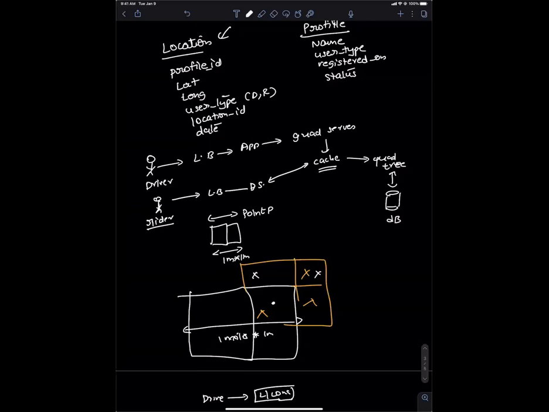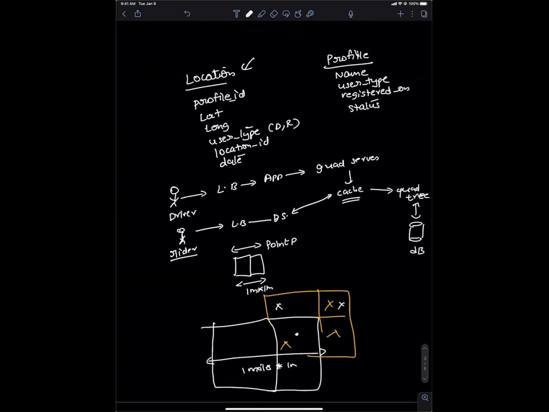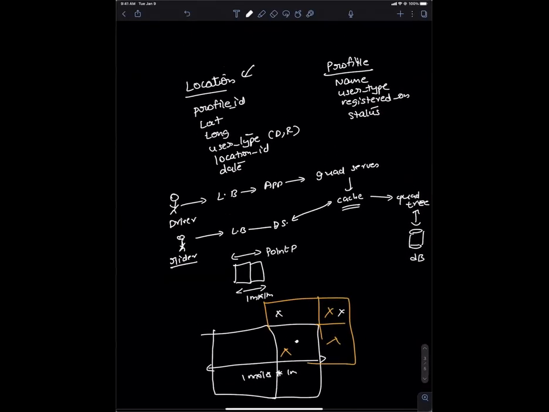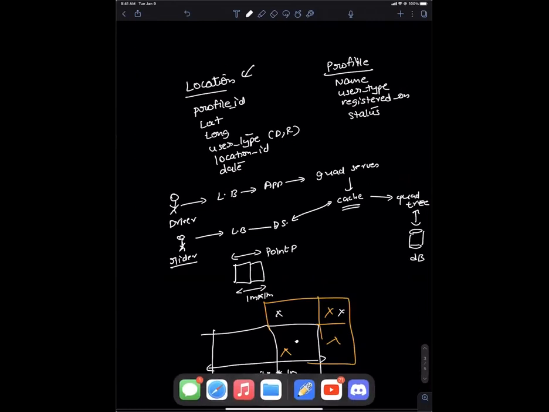Why does it matter? Because we have latitude and longitude, right? So even if it is a border or anything, latitude and longitude matter. But the driver is going to be registered to a particular location, right? Let's say he is a person who is on the border of the east coast or west coast, and then he has to register to a particular location. Not based on longitude or latitude, he is going to register his preference or something, right?